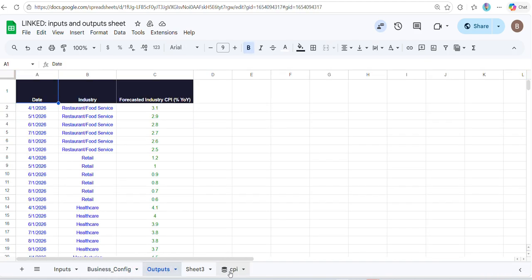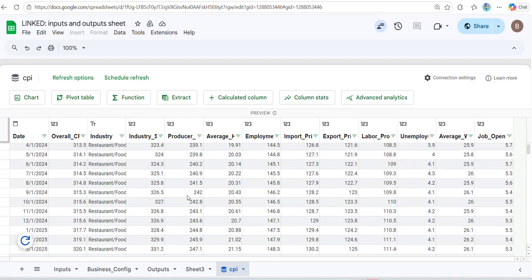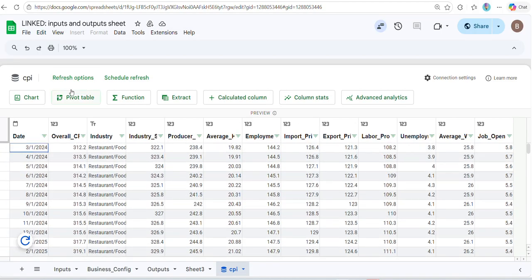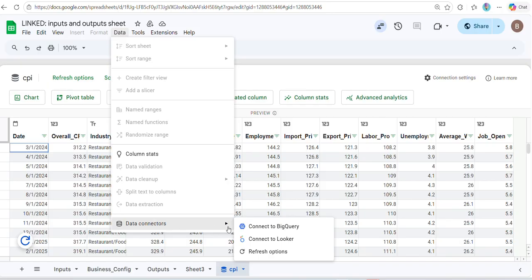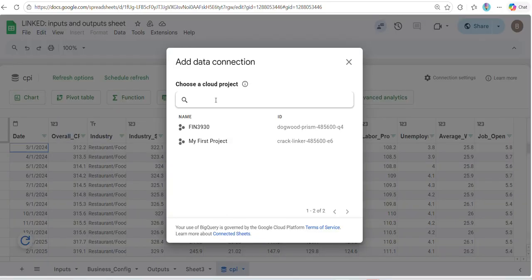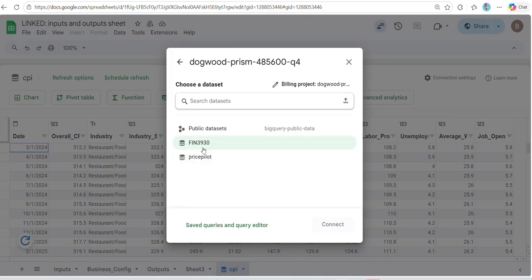So we have that, and then we have a page where our data is live and dynamic, where we've connected it to BigQuery. You see here, I'm not going to do it all, but you pretty much go here, connect to BigQuery. Here's the class we're in, Price Pilot, right? I can hit that, press connect. I don't need to do it again.